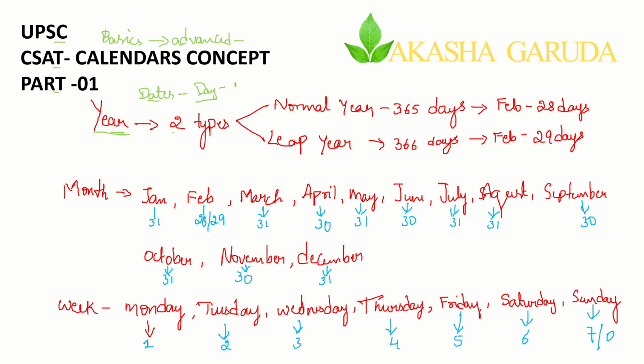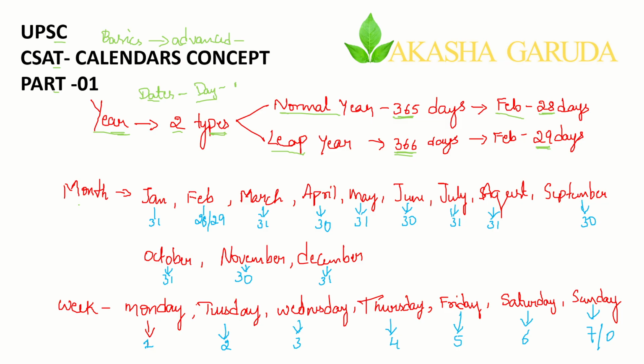In years we are having two types of year. The first type is the normal year. The second type is the leap year. In a normal year we have 365 days. In a leap year we have 366 days. The difference is in February: in a normal year February has 28 days, and in a leap year, which has 366 days, February has 29 days.